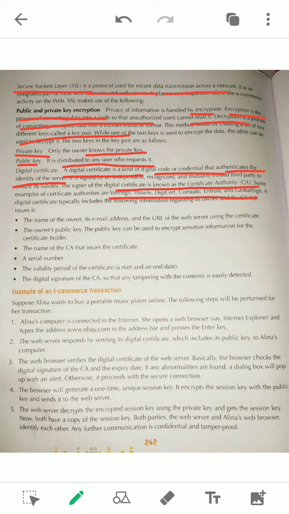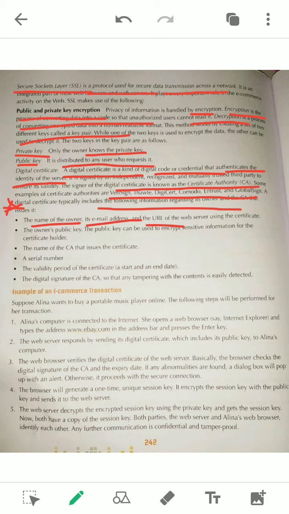Like the same here also, a digital certificate contains the following requirements. It is a very important question. What are the requirements in this digital certificate? First, the owner name. So if you have started your business, what things will be in your certificate? Your owner name, your email address, and the URL of your server. Obviously without the URL, the web address of your server should be given. A certificate contains the web address of your server, then your name, your email address.